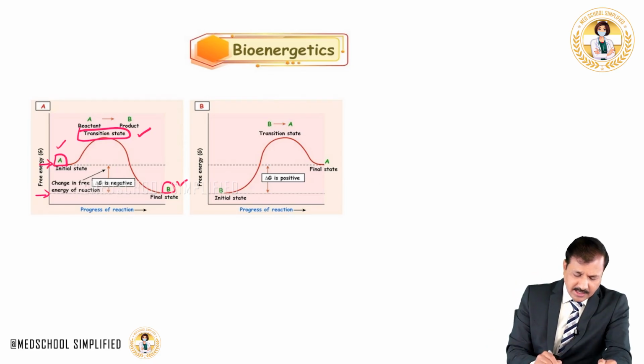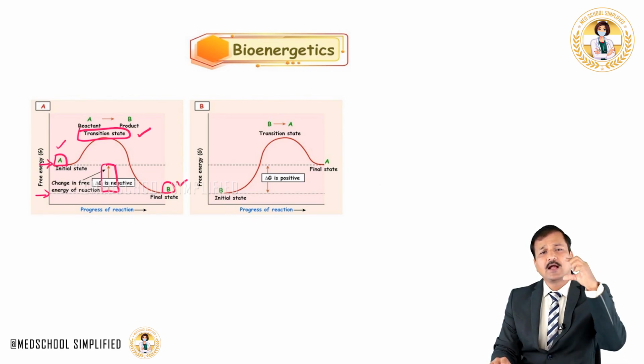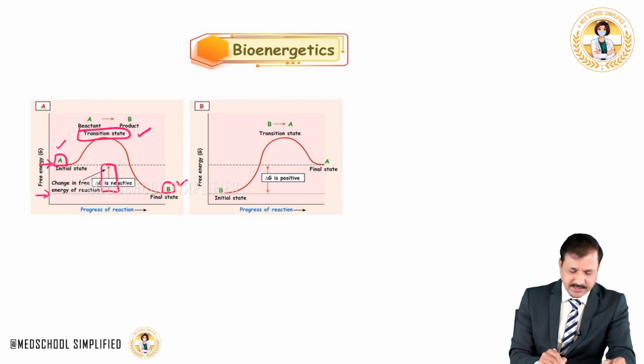Now let's look at the energy difference between the reactant A and the product B. Here it is, the initial state and the final state.